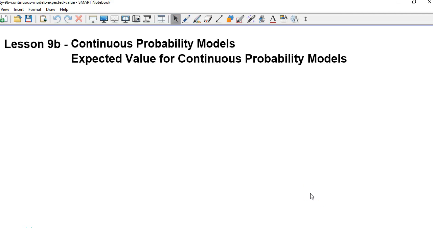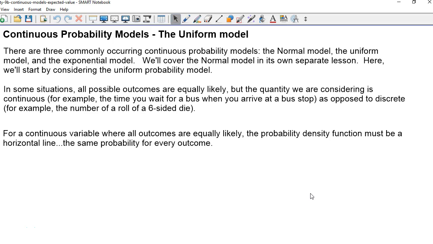Okay, in Lesson 9b, we're going to talk about some commonly occurring continuous probability models, and we'll also define expected value, or the mean value, for continuous probability model distributions. There are three commonly occurring continuous probability models: the normal model, the uniform model, and the exponential model.